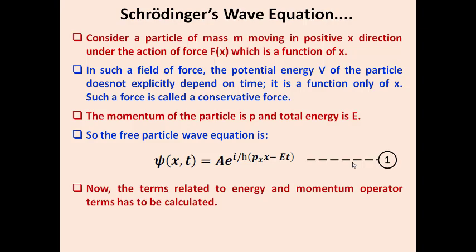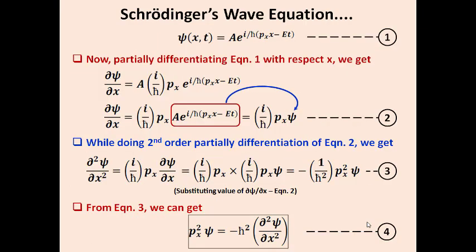So the particle's wave function, derived as the free particle wave equation, is written as psi of x comma t equals A e power i by h cross times (p x minus E t). Now the terms related to the energy and momentum operators are to be calculated. So now we start deriving the general Schrödinger's wave equation. We start by using the wave function as the initial condition: psi of x comma t equals A e power i by h cross times (p x minus E t). This is equation number 1.